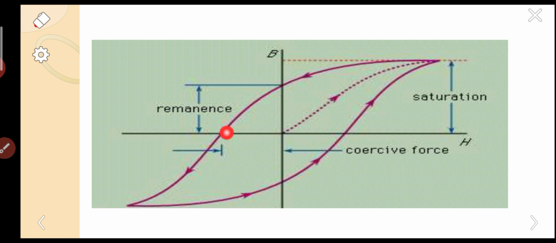That much field you have to apply in the opposite direction to demagnetize the specimen. This is another explanation using a different slide. You can practice these graphs and explain in your own words. In examinations you can get full marks, no doubt at all.